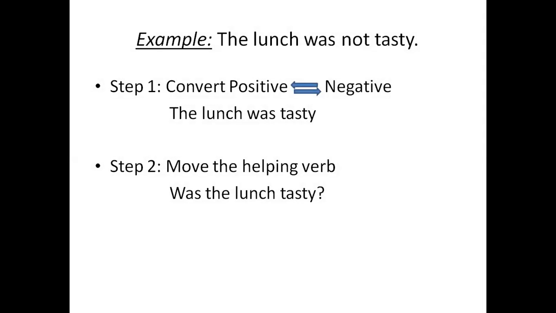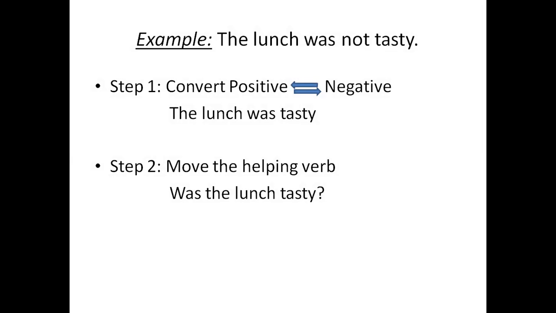Now let's look into one more example. Now the sentence over here is the lunch was not tasty. This is a negative sentence. So now what we have to do is apply the first step. Convert the negative sentence into positive. What does it become? The lunch was tasty. Yes, now we have finished with step 1. Now when we move to step 2, what do we have to do? We have to move the helping verb. So the helping verb over here is was. So we have to move was to the first position in the sentence, and the sentence changes to, was the lunch tasty? Yes, question mark. This has become an interrogative sentence.